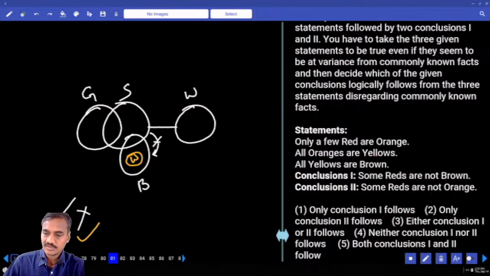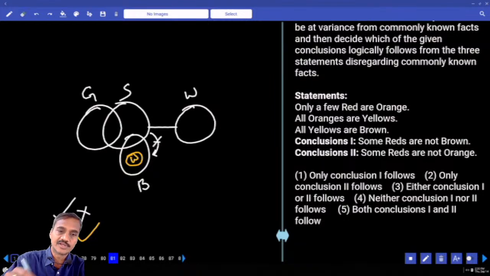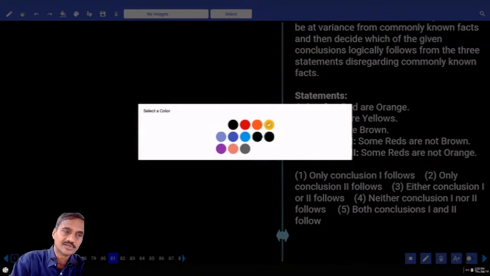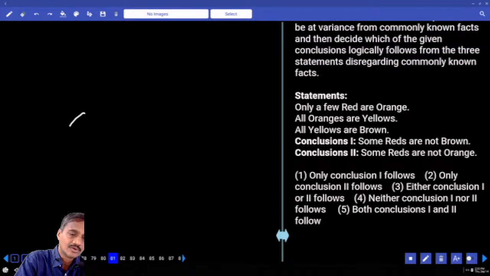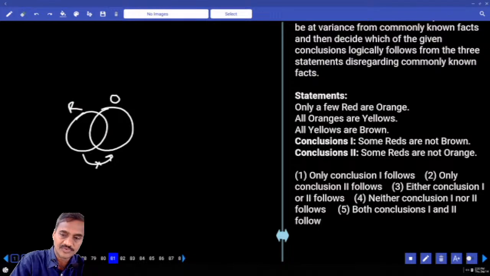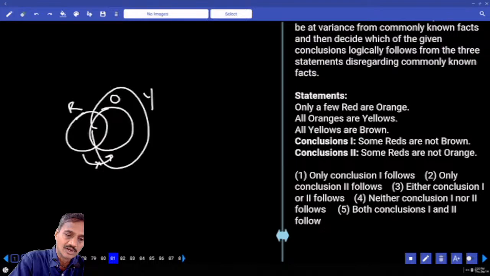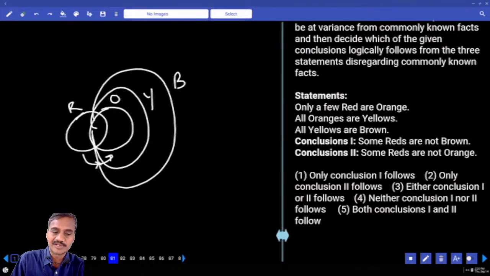Then 81. Now in this 81, only a few red are orange. Only some red are orange but not all. This entire red is not a part of orange. All oranges are yellows and all yellows are brown. Then first one, some red are not brown, that is definitely true. Some red are not orange, that is also true.